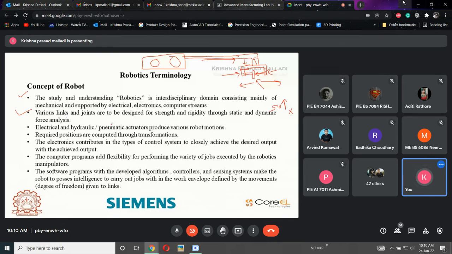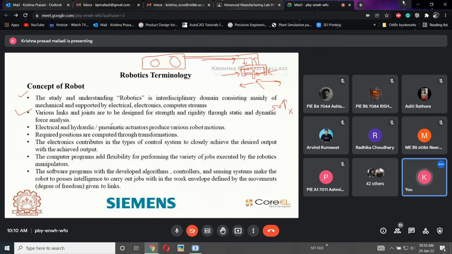Based upon the application, we use electrical, hydraulic and pneumatic actuators for giving the robotic motions. That is the third thing. The next one is: required positions are computed through transformations.